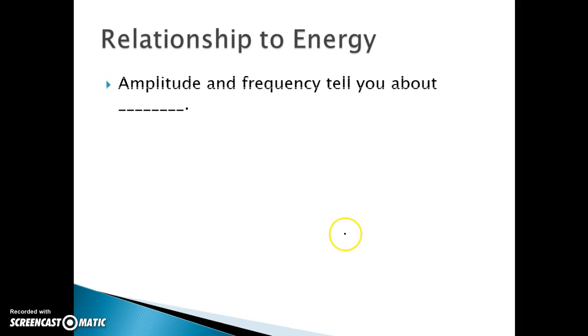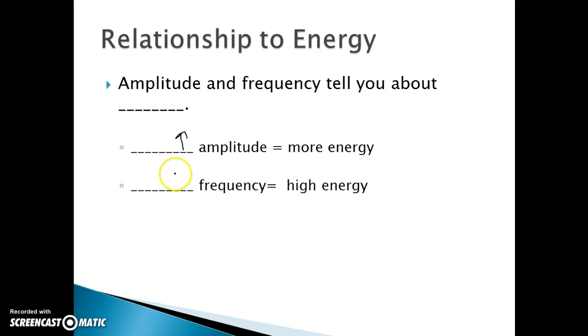Relationship to energy. Amplitude and frequency tell you about energy. The larger the amplitude, the more energy there is. The higher the frequency, the higher the energy. So more amplitude, more energy; higher frequency, higher energy.